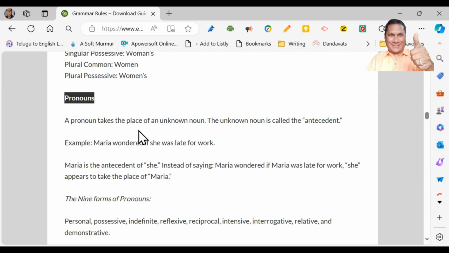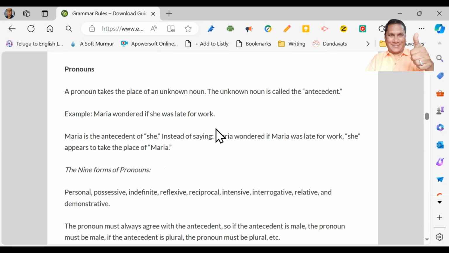Yes, pronouns. Now, here is a brief definition of a pronoun. A pronoun takes the place of an unknown noun or known noun also. The unknown noun is called the antecedent. Antecedent means previously occurred, previously told, previously discussed. A pronoun simply is a replacement of a noun. Here we go with an example.